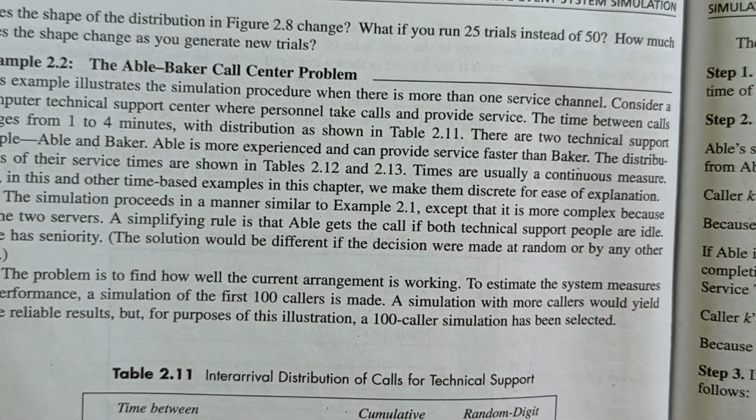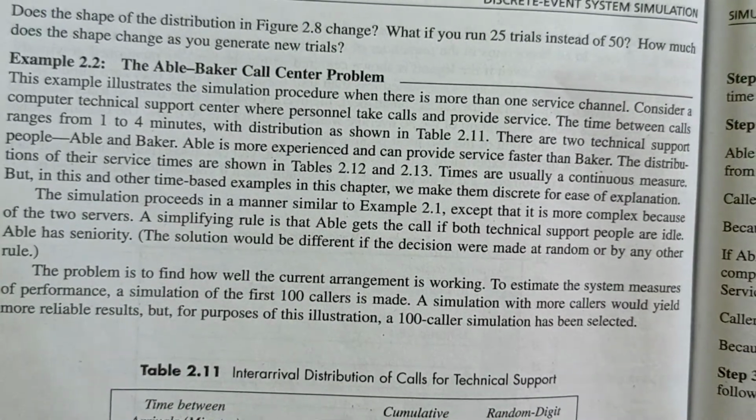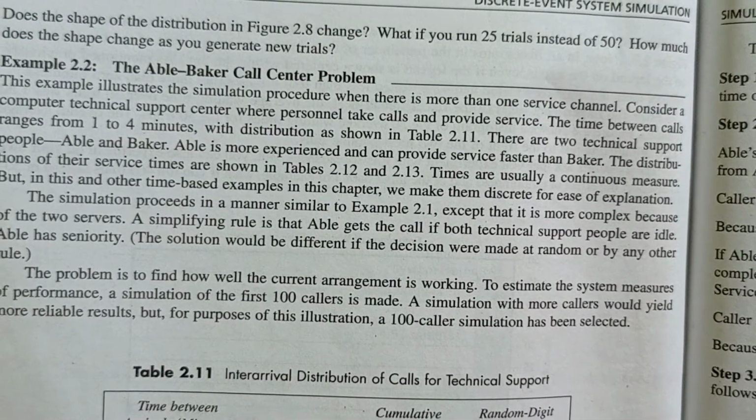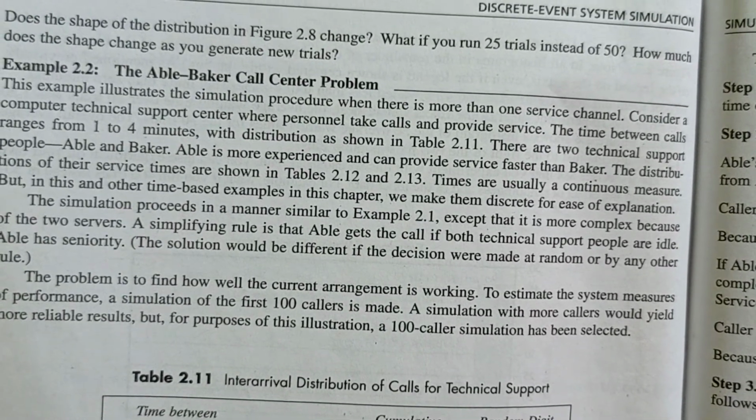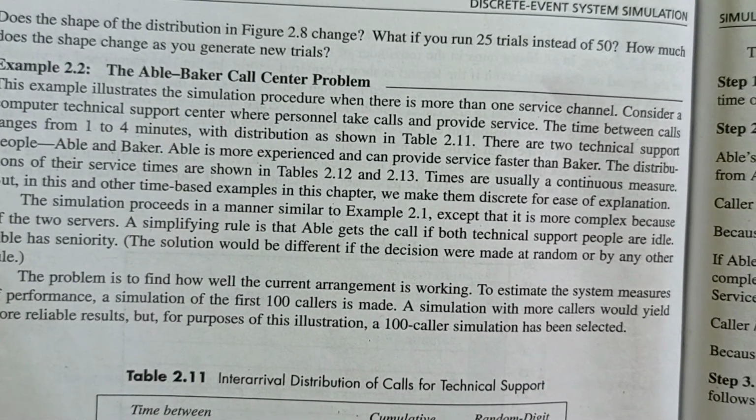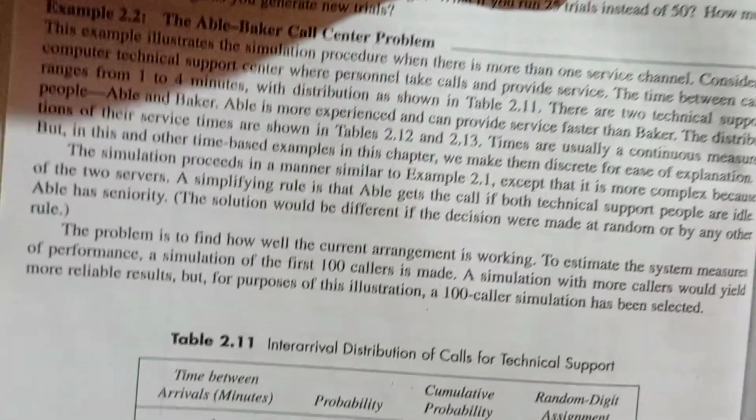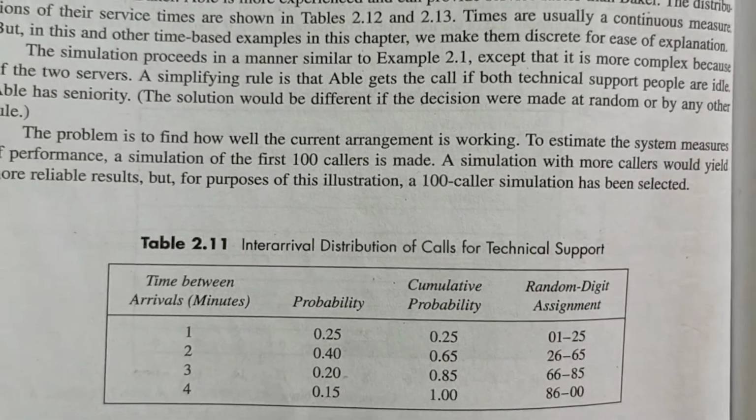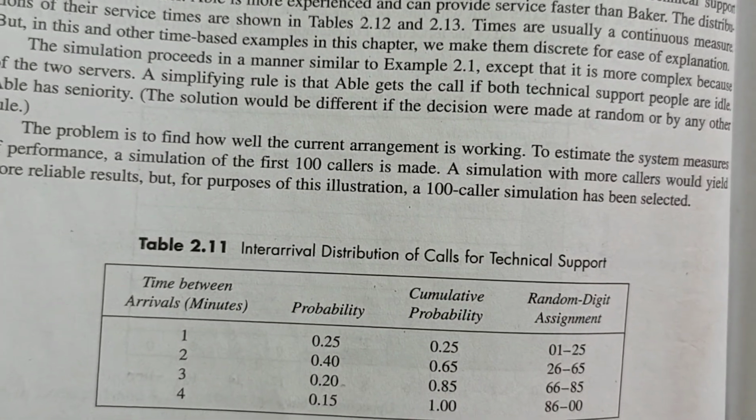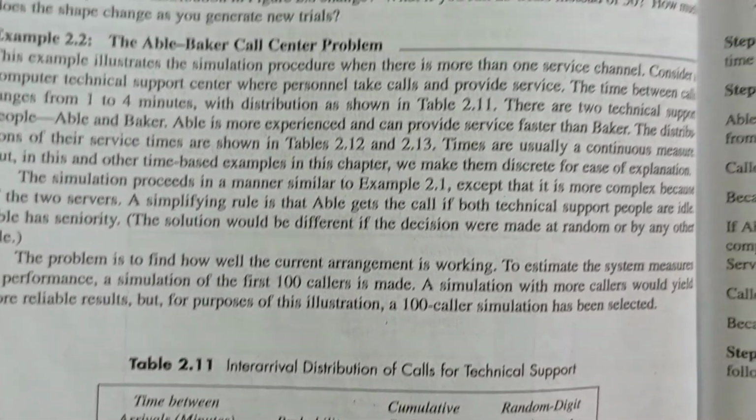The time between calls ranges from 1 to 4 minutes, that is the inter arrival time, at which the persons will receive the calls. See the table, this is the inter arrival time distribution with the given probabilities.